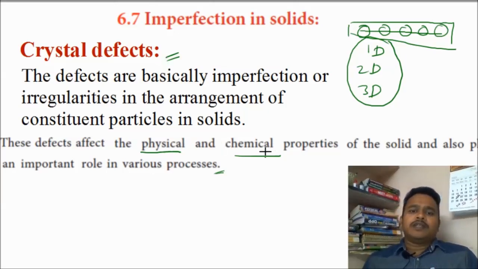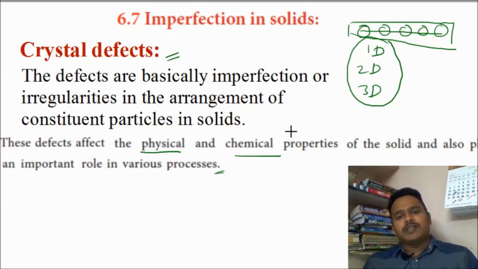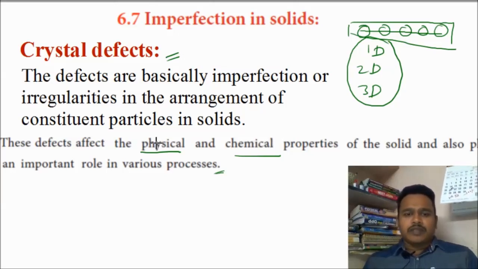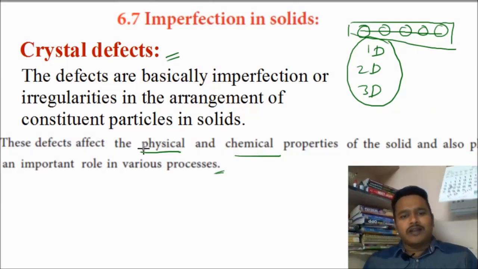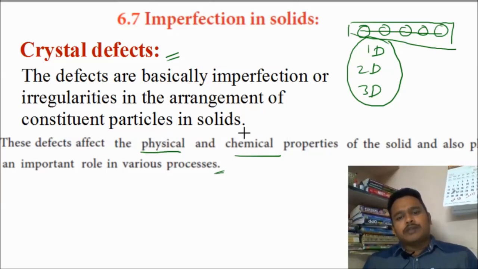Physical properties are changing and chemical properties are also changing, so you can use them in a positive way. Physical properties mean melting point, boiling point, color, rigidness. Chemical properties mean how it is going to react with other species if the arrangement is irregular.